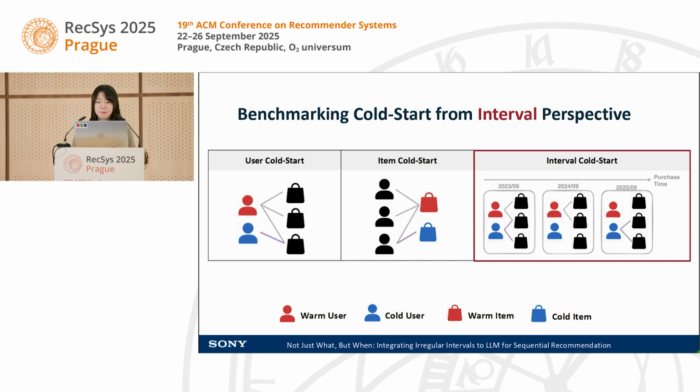And in the same sense, we propose interval cold start, where we want to point out the users who have a longer time interval compared to other users. So we first calculate the average interval for each user. For example, for the blue user here, the average interval is 2 years, and for the red user here, the average interval is 1 year. So the blue user is a cold-start interval user compared to the red one. Okay, so this is how we defined interval cold start.